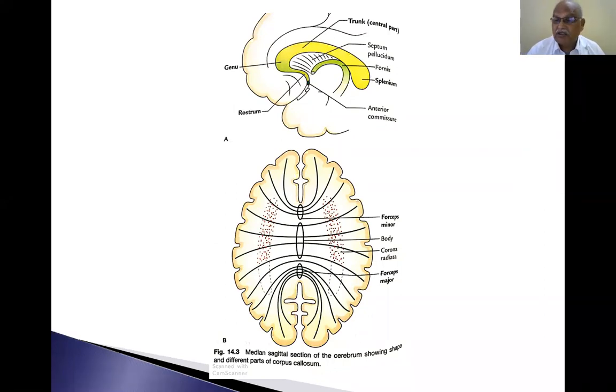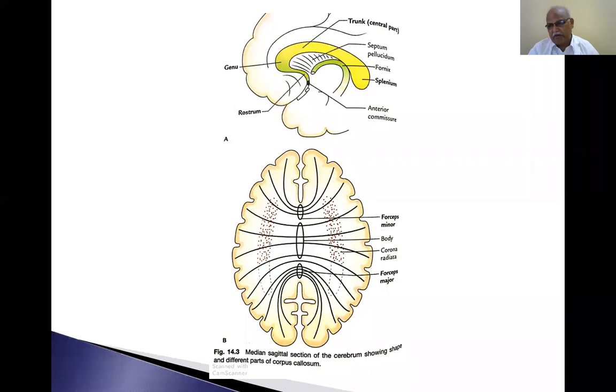So corpus callosum is C-shaped in sagittal section of the cerebral hemisphere. It consists of a thick genu at the anterior part and a still thicker splenium at the posterior part. Rostrum extends downwards and inwards. That is rostrum, and a trunk or central part, otherwise called body.